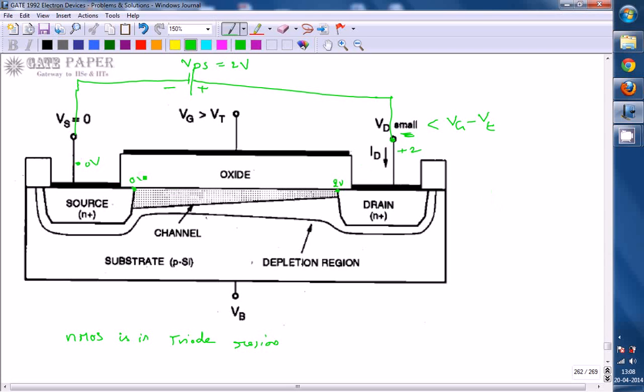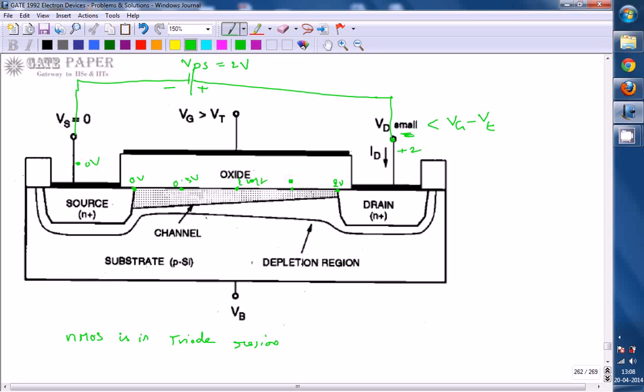So you are applying a more positive voltage towards the drain side and a less positive voltage towards the source side. If you are going from 0 to 2 volts, in between you may get 1 volt here, and over here you may get only 0.5 volts.